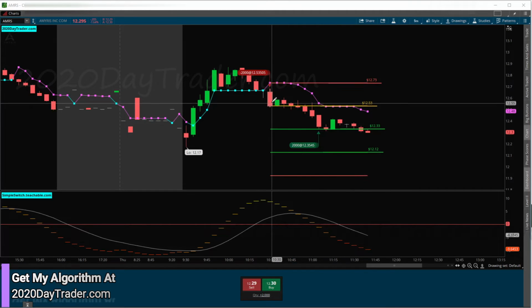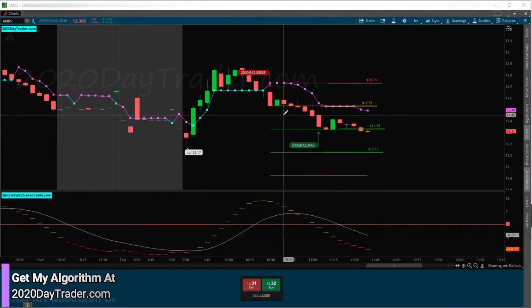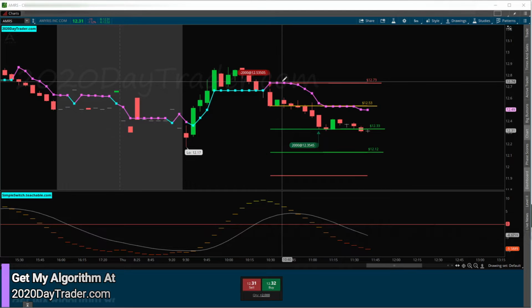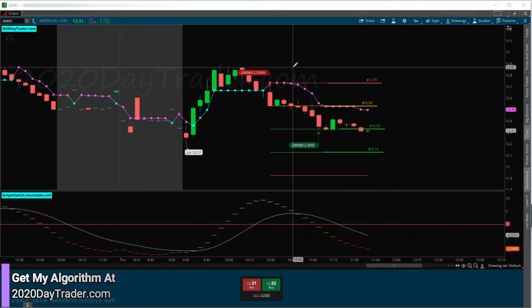If it wants to draw a picture, we have an M pattern here. So this could come all the way back up and not be good for me, but also where does it want to go? If it comes back up and I'm going to get stopped out and I'm thinking about speed bumping, then it's like, what's the picture it might be wanting to draw, an M pattern? If I did speed bump it, I'm looking to get out of my trade by the time it gets near the top of this M. Chances are it's not going to go higher, chances are it's going to come back down. It might be drawing a picture.